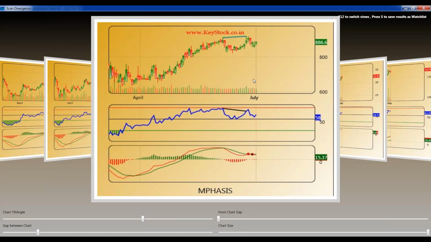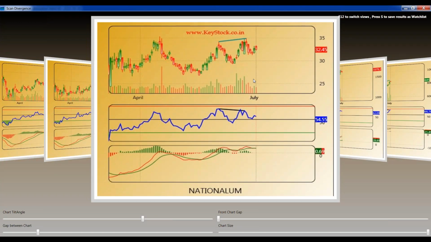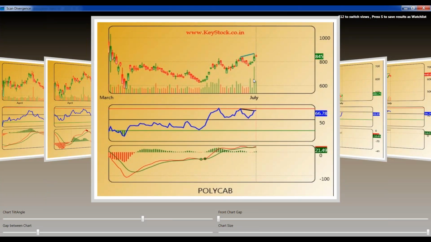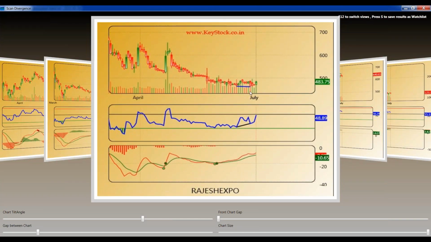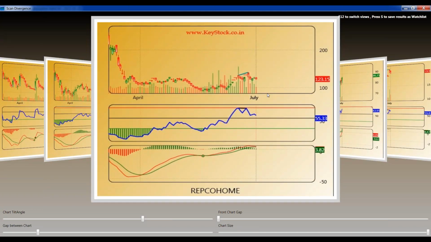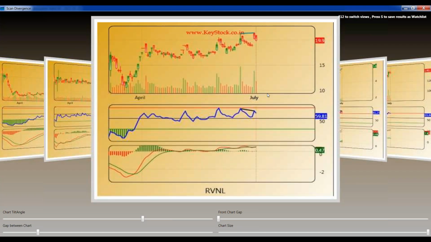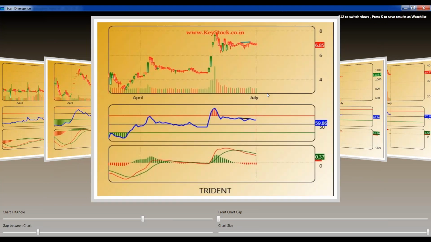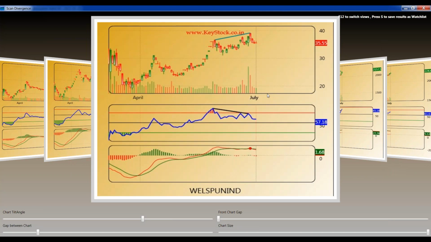RSI can just give you the direction and the momentum, with what momentum it is going to move on a downside or on an upside. But generally what you have to do, see this Rajesh Expo, I had already explained this, and we had already traded this Rajesh Expo and booked it out as well. We made 10-15 points in the positional trade. So there will be several stocks, several opportunities where you will see this, but try to use this divergence in the case of